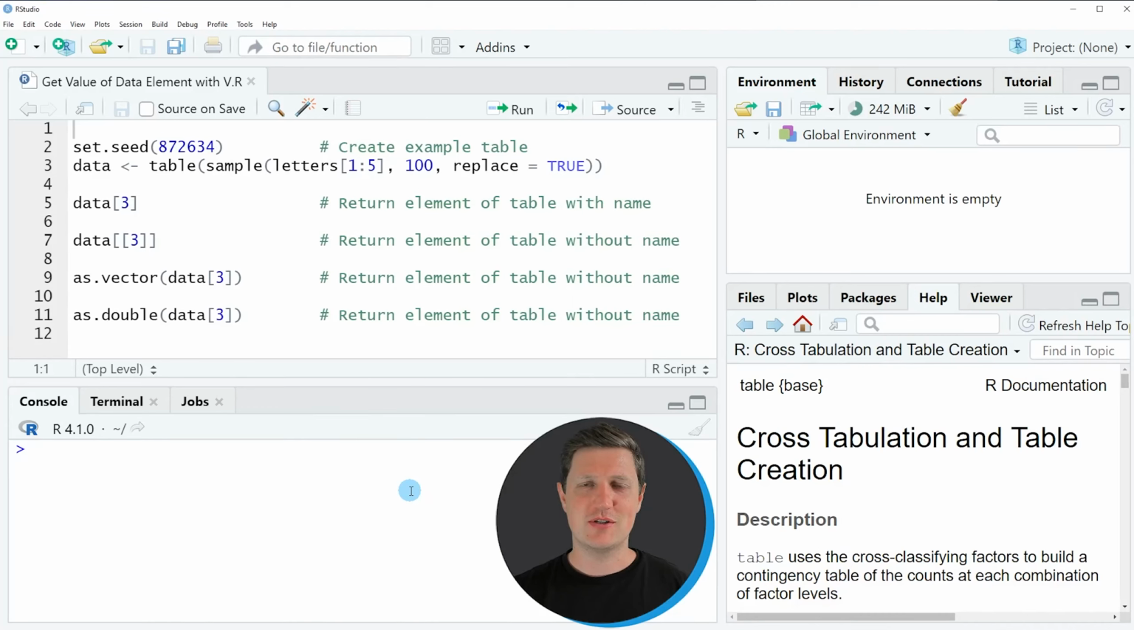Hi, I'm Joachim for Statistics Globe, and in this video I'll explain how to get the value of a data table without showing the name or the index position of this element.